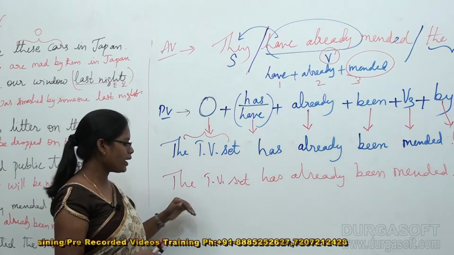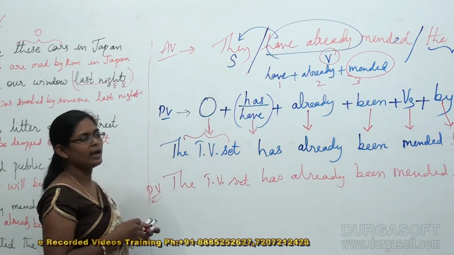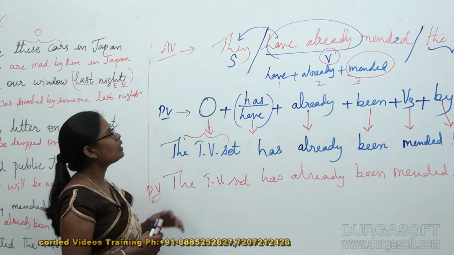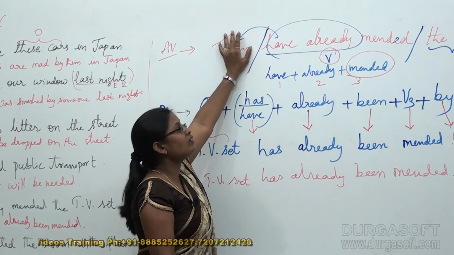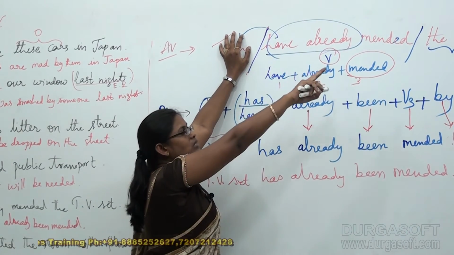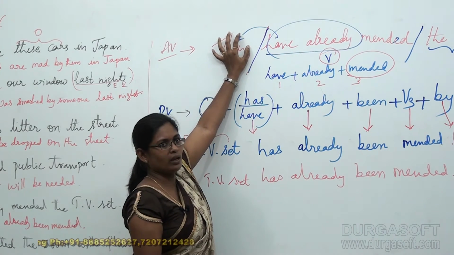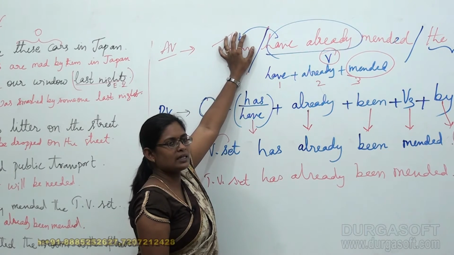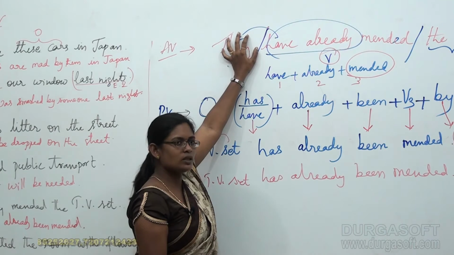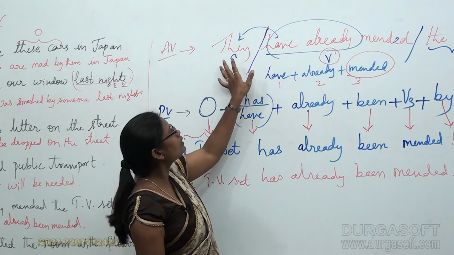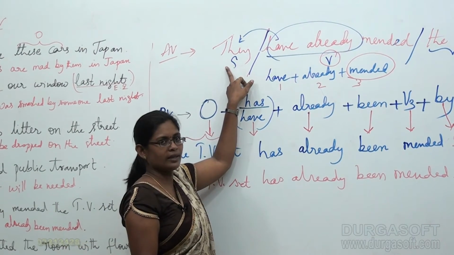So this is my required passive voice for my given active voice. If they don't give "they" in "they have already mended the television set," we cannot clearly identify it. Okay, so there won't be any appropriate sense. Of course, we don't begin a sentence with a verb. Hence, to begin a verb, we need a subject. So without a subject, we cannot continue the active voice. That is why they have mentioned "they" here in the active voice.